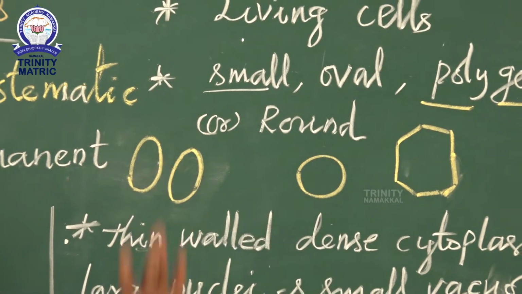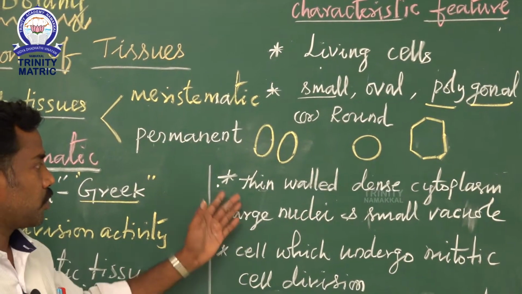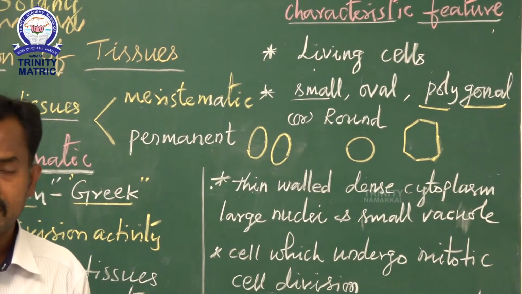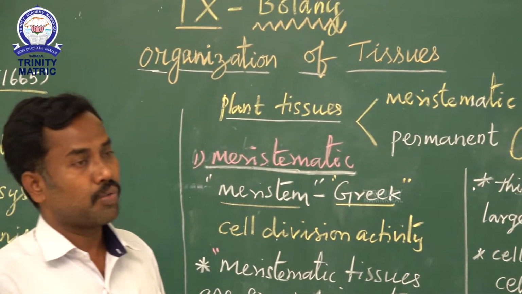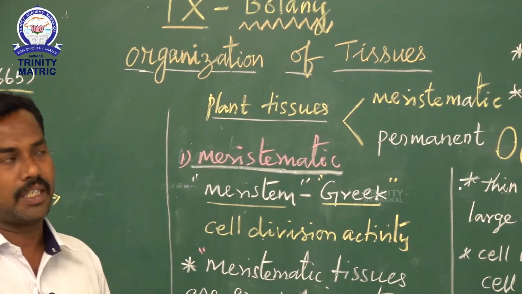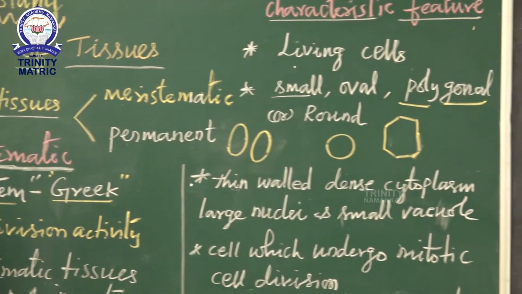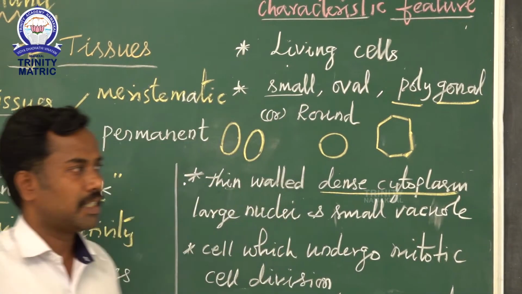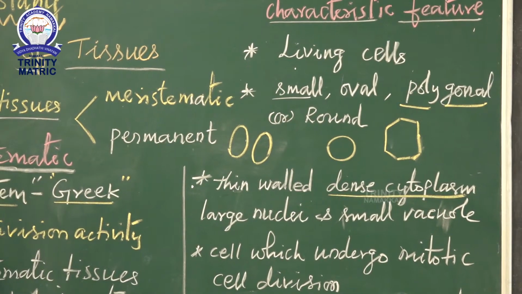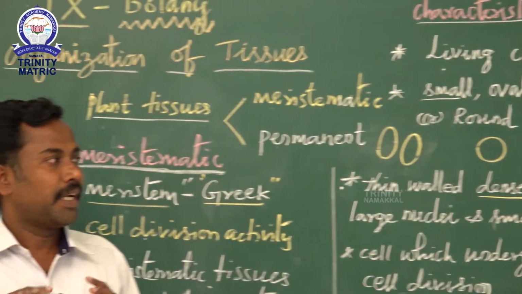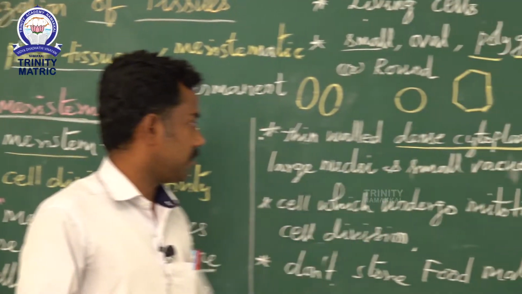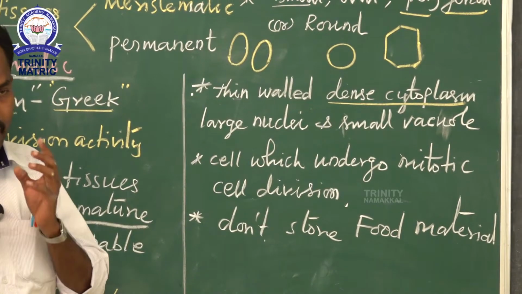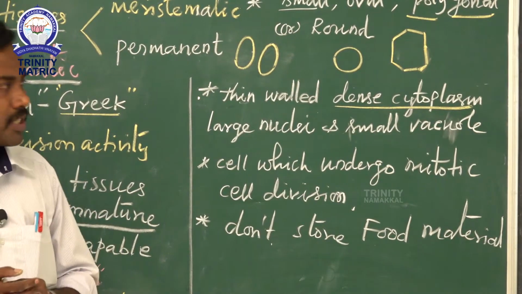The next one, thin walled with dense cytoplasm. Meristematic cells have thin walls; the outer cell wall is very thin and elastic. And a very important point, dense cytoplasm. Dense means very high density. They have a large nucleus and small vacuoles. The nucleus is well developed and the vacuoles are very small.